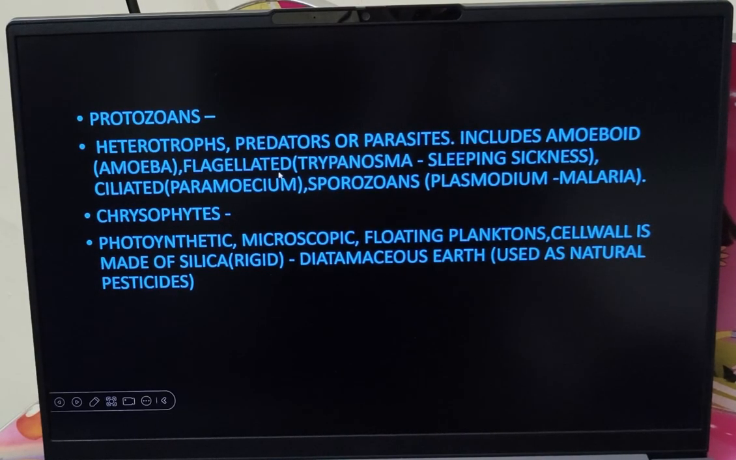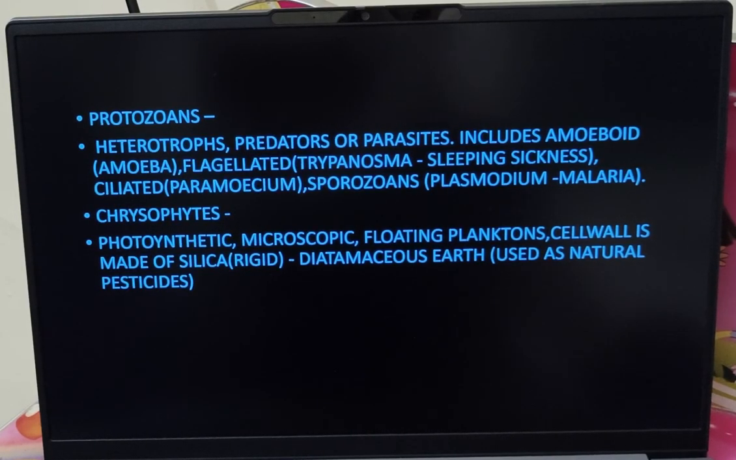So the second type is flagellated. Flagellated, as I already told you, few organisms will have flagella for locomotion. One example is Trypanosoma gambiense. This trypanosoma causes sleeping sickness. We would have heard this word sleeping sickness early, which means it affects your brain and reduces your oxygen content. Your oxygen supply to the brain will be very low, and we always feel sleepy. Since oxygen is less to the brain, we feel tired and sleepy.